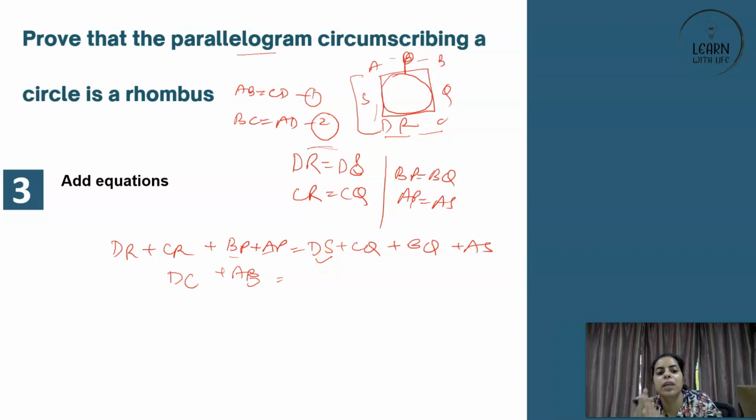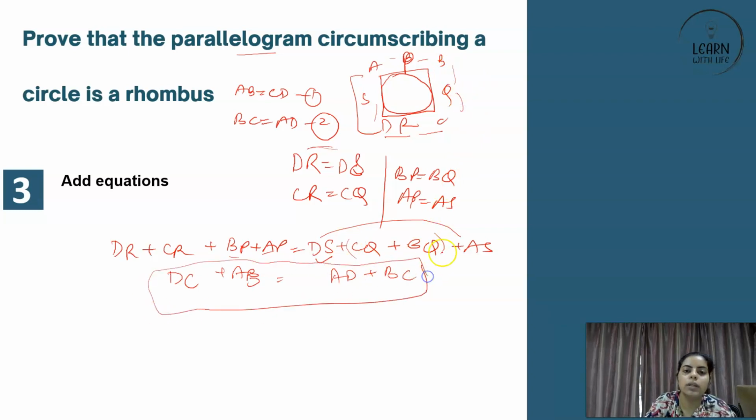Can you write a way wherein we can get AS? I'll wait for your response. Please write a way wherein we can get AS. I will tell you. It is already there in front of you. DS and AS, can you club? DS plus AS is AD, and CQ plus BQ if you club, that's nothing but BC.